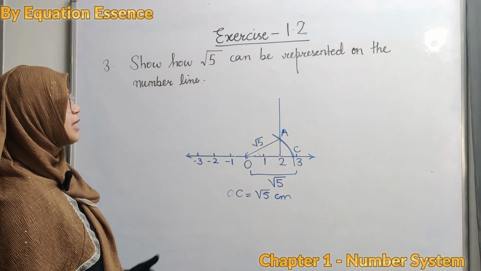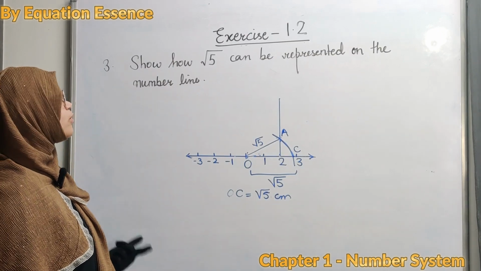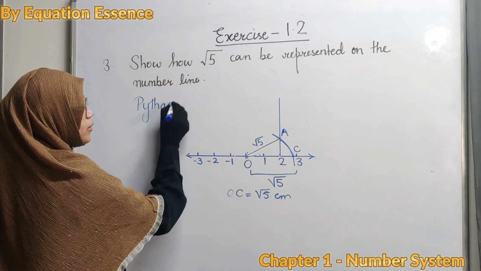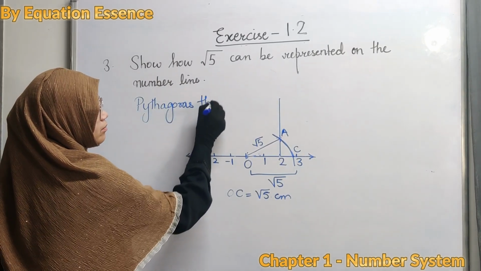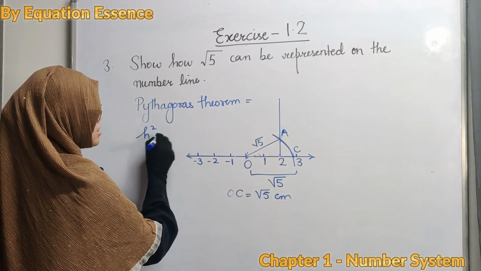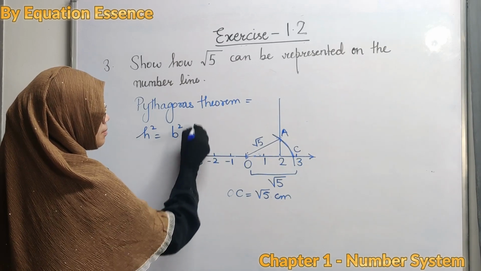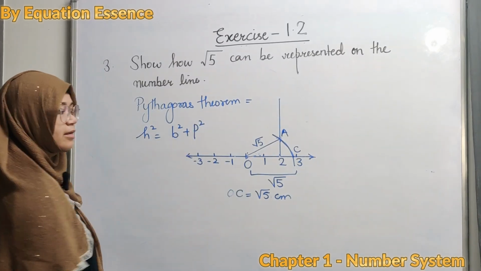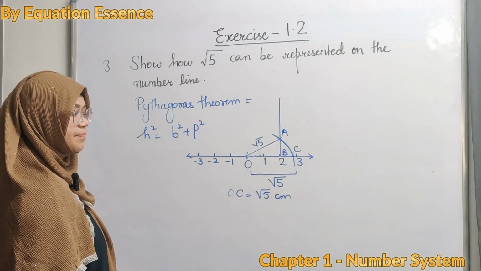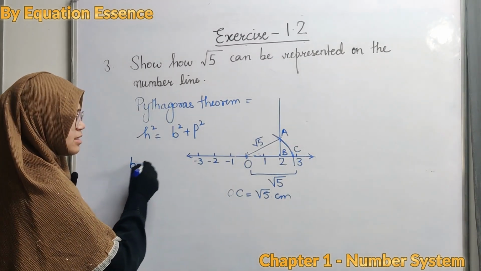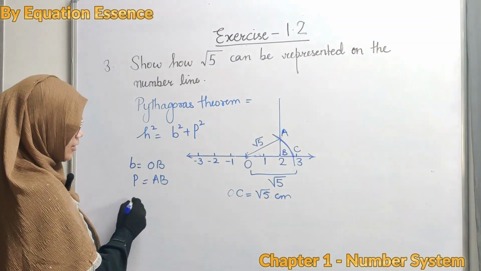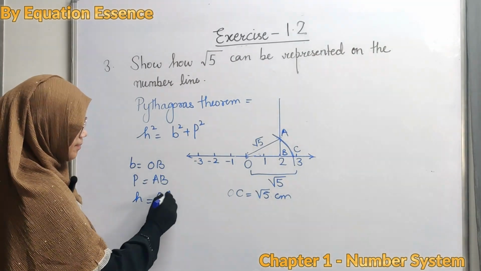अब हम इसे चेक कैसे करेंगे? By using Pythagoras theorem. Do you know what is Pythagoras theorem? Pythagoras theorem is hypotenuse square is equal to base square plus perpendicular square. What is base here? Base is O. Mark it as B. So your base is OB, perpendicular is AB, and your hypotenuse is OA.